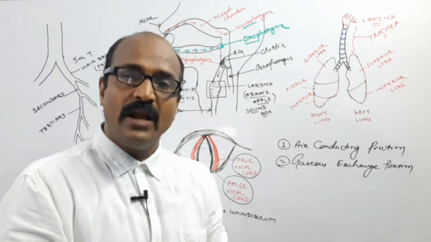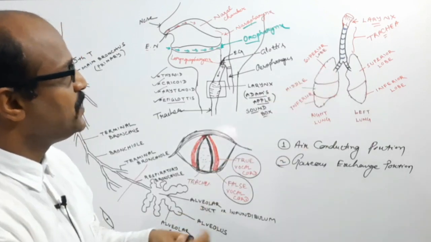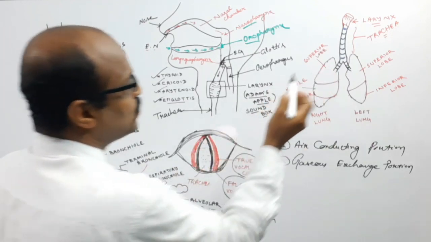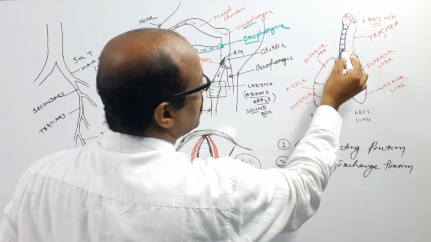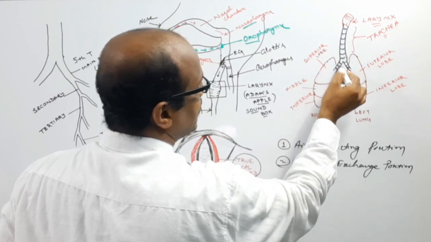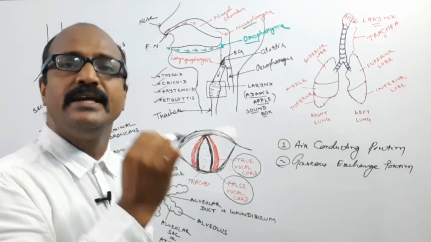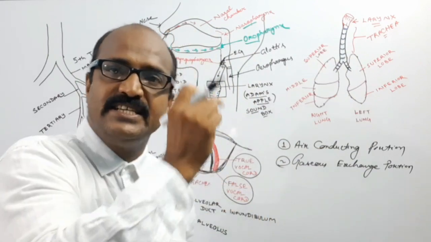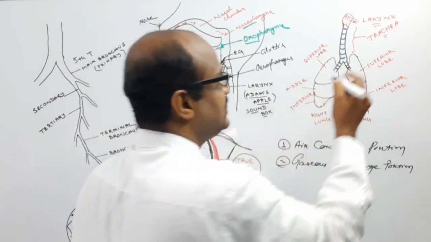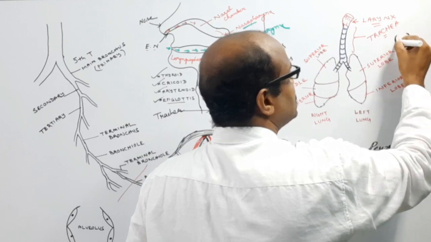Now the wall of the trachea is provided with non-collapsible hyaline cartilage, and these cartilages are C-shaped, not complete ring-like structures.